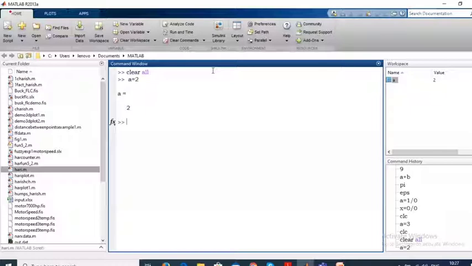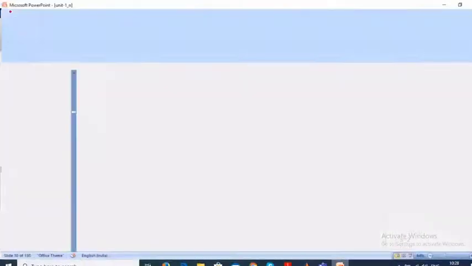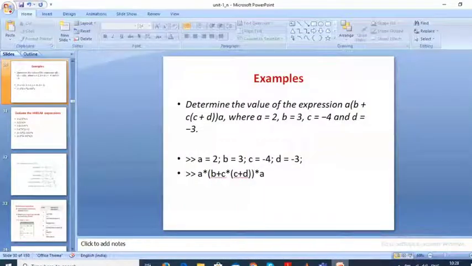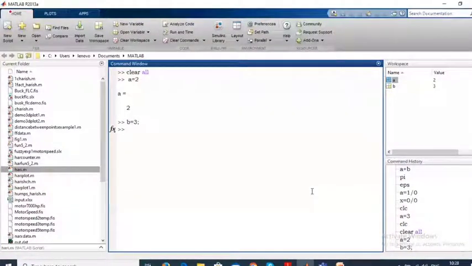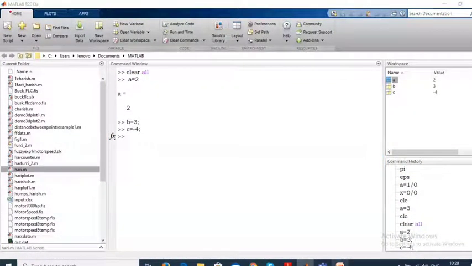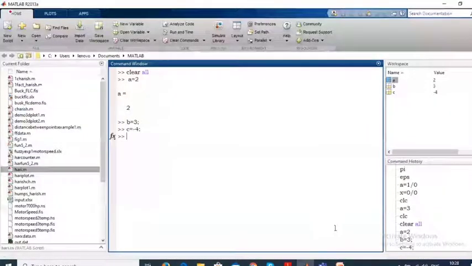So if I want to suppress the output, if you use a semicolon here, you can suppress the output. It will not display, but it will be stored in B. Okay. A equal to 2, B equal to 3, C equal to -4, D equal to -3. So these are the things we have assigned.